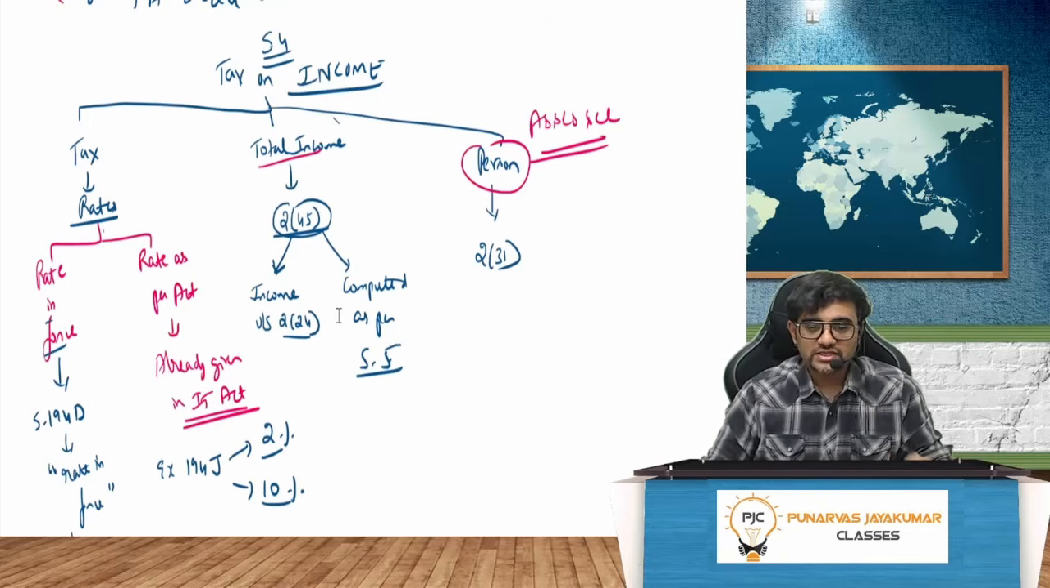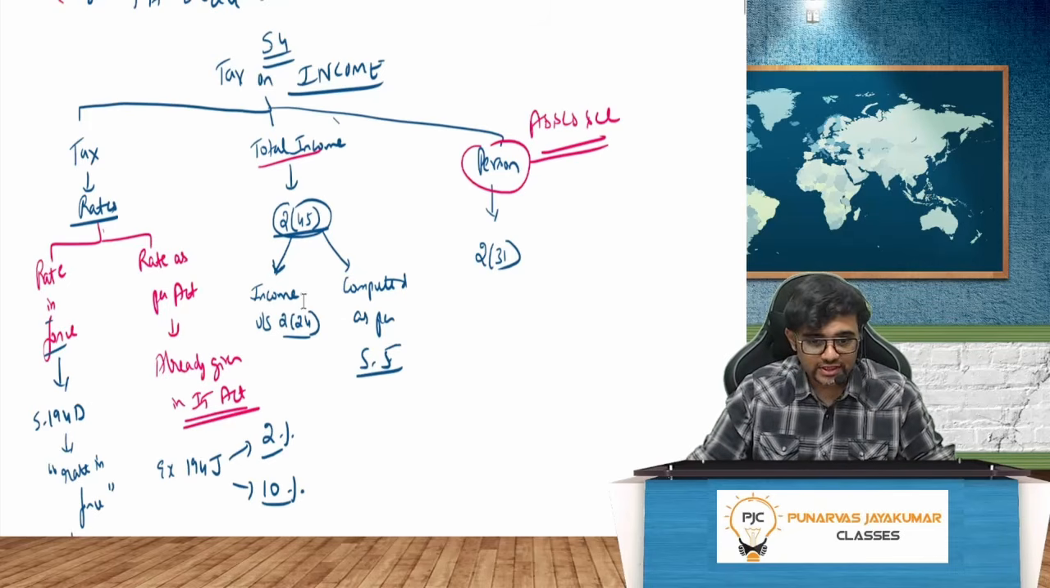Section number 4, tax on income. You see, the tax rates are there. Total income is there. And it is on a person. So section number 4 says there will be tax on the total income of a person. So we need to understand who is a person.